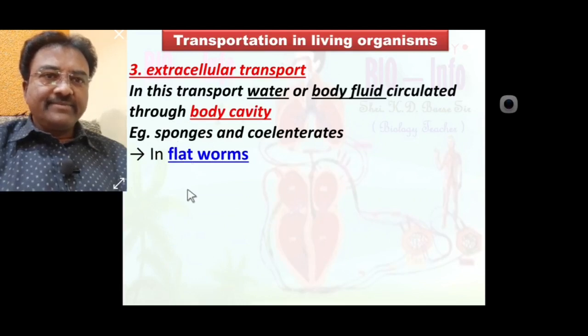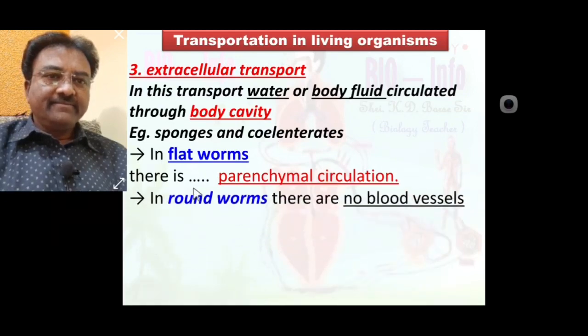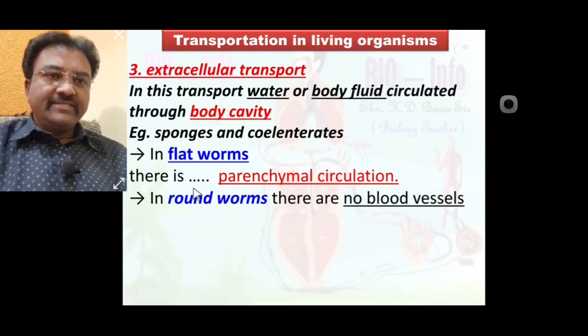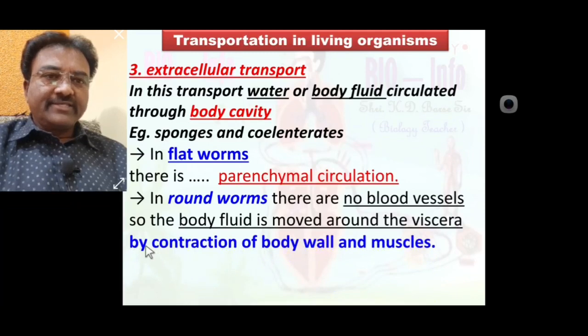In flatworms there is parenchymal circulation. Always remember, in flatworms there is parenchymal circulation. In roundworms there are no blood vessels, so the body fluid moves around the viscera by contraction of the body wall and muscles.